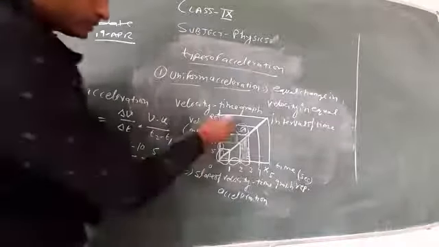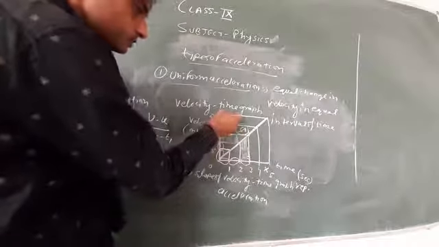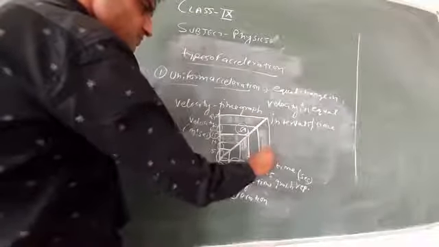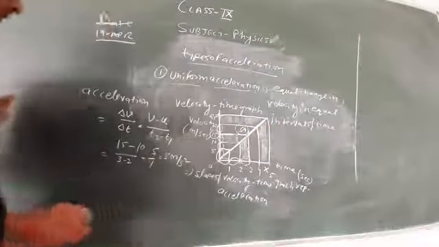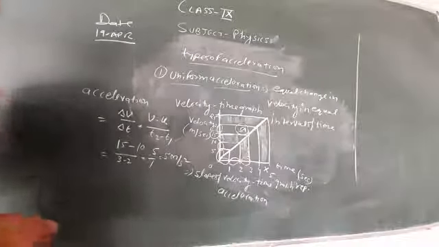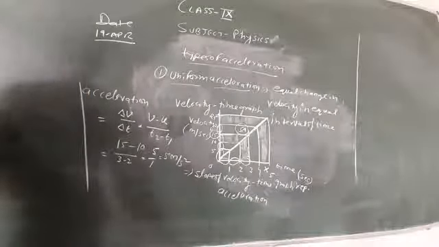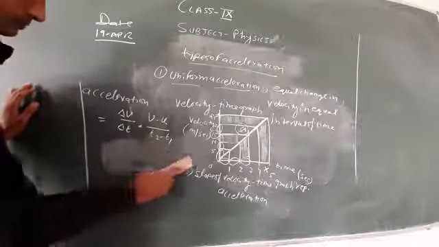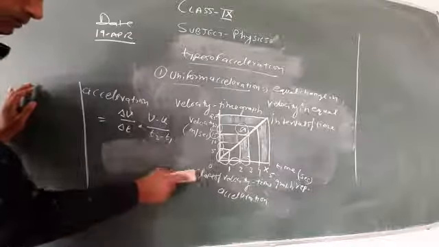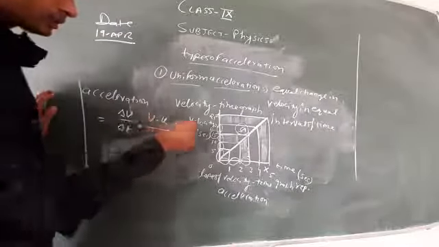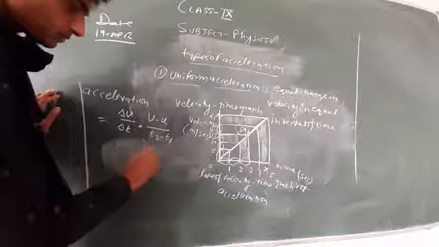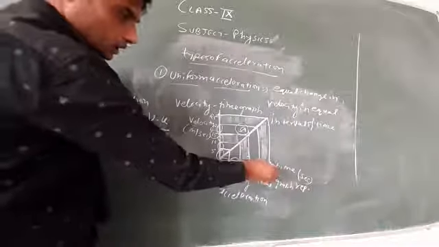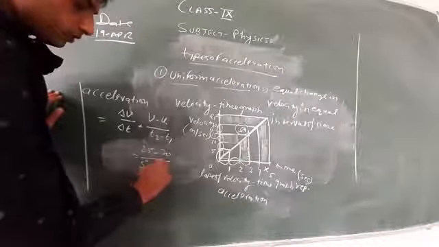If you want to discuss this interval, then the value of acceleration is given as: in this case the final velocity is 25, initial is 20, and time is 5 minus 4, which is 1.